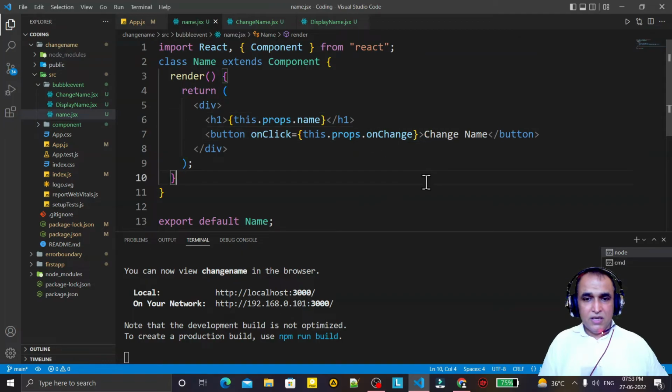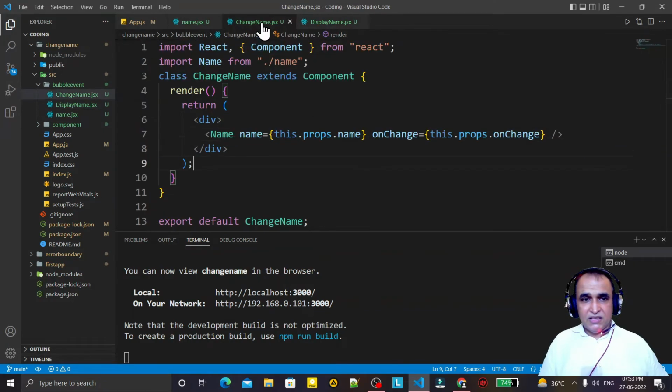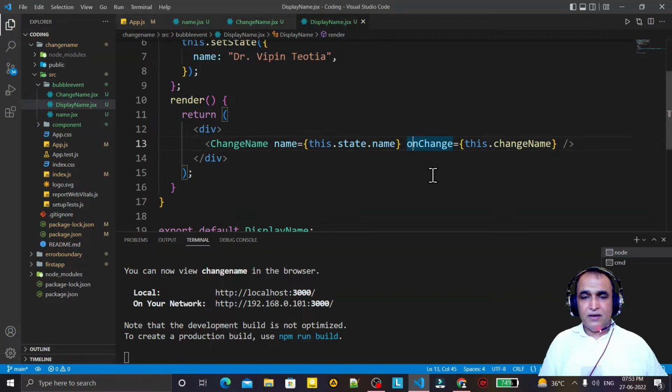You see, this grandchild is raising an event and the grandparent is handling the event. That means this parent in the middle is bubbling the event. The same event that is coming from the grandparent is passed to the child. So this concept is called bubbling of event or event bubbling in JavaScript. It is the most important part.